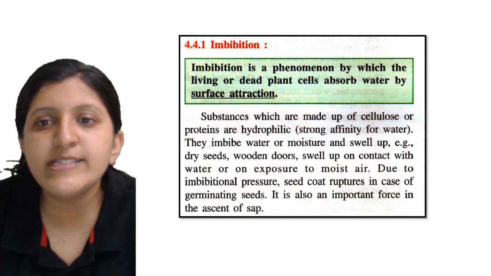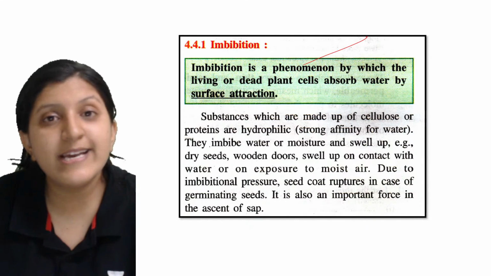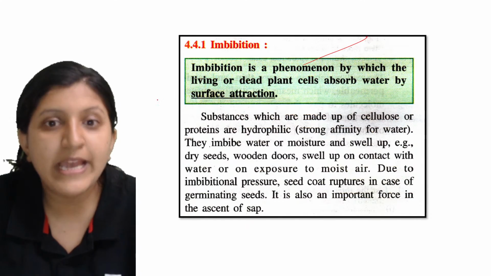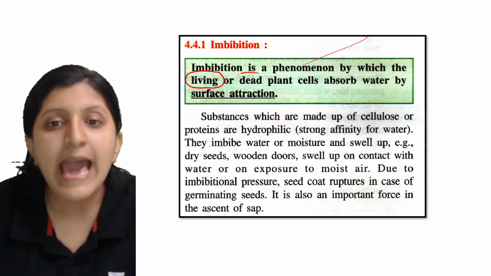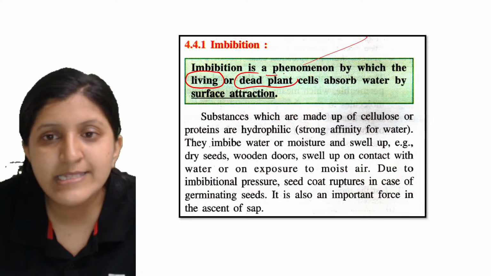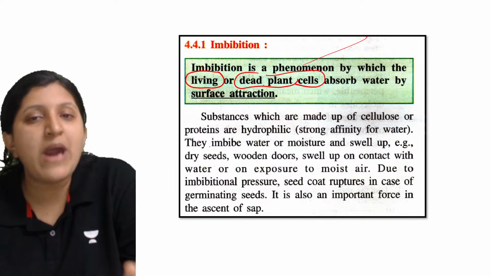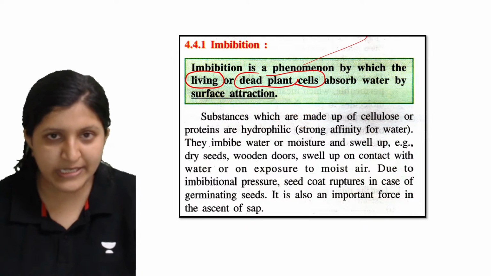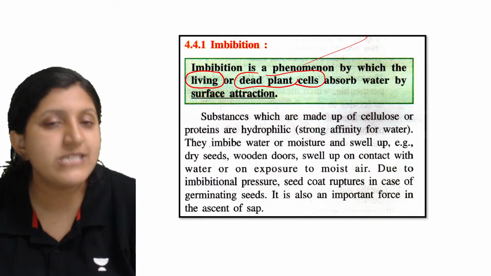Imbibition is a phenomenon. What is that phenomenon? It is not just for a living cell. It applies to both living as well as dead plant cells. The living cell is also absorbing water by surface attraction, and the dead cell is also absorbing water by surface attraction.